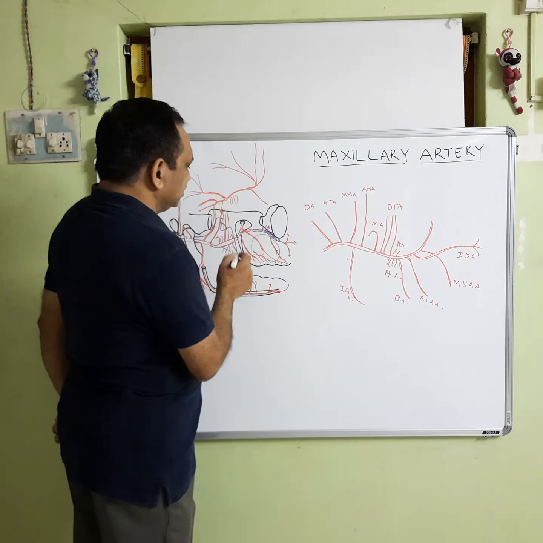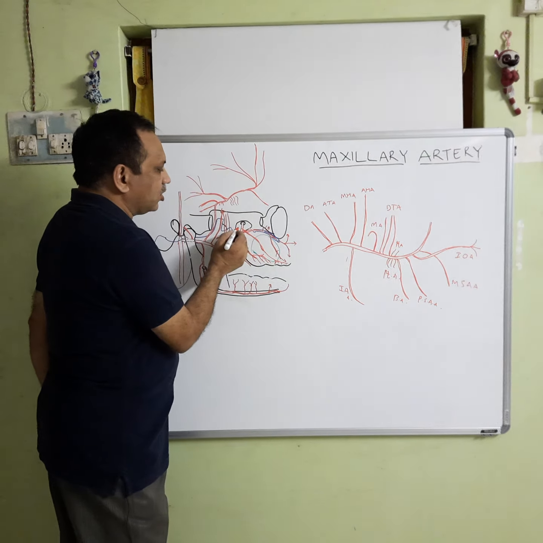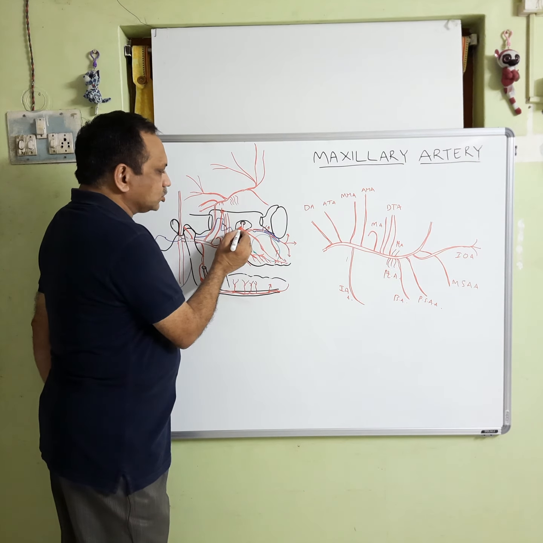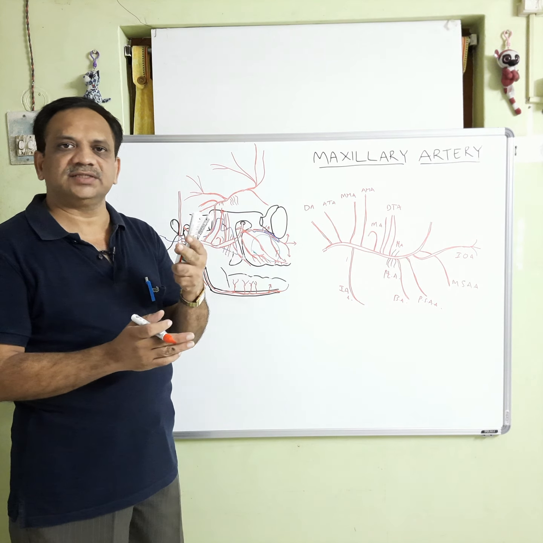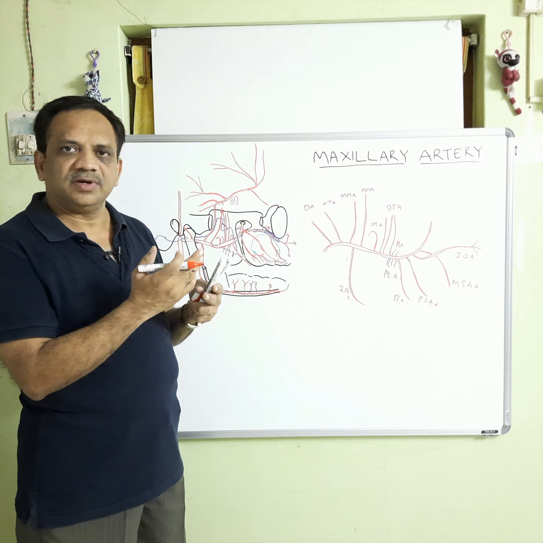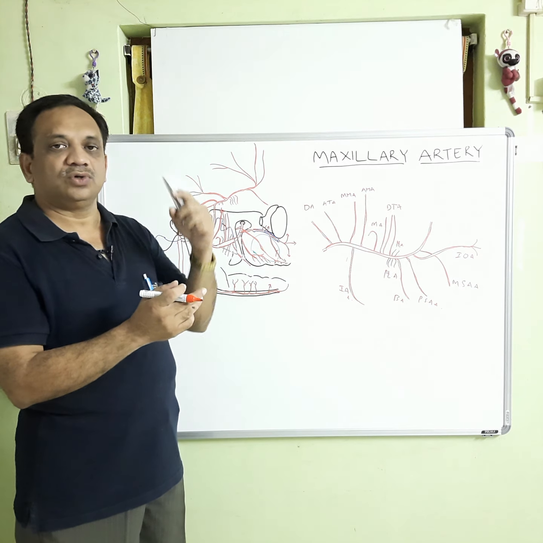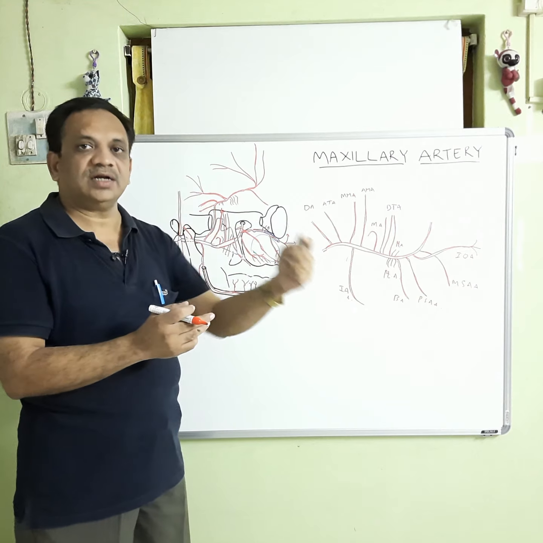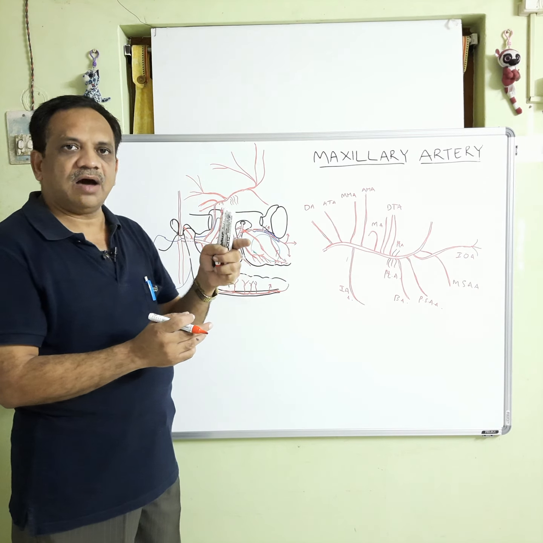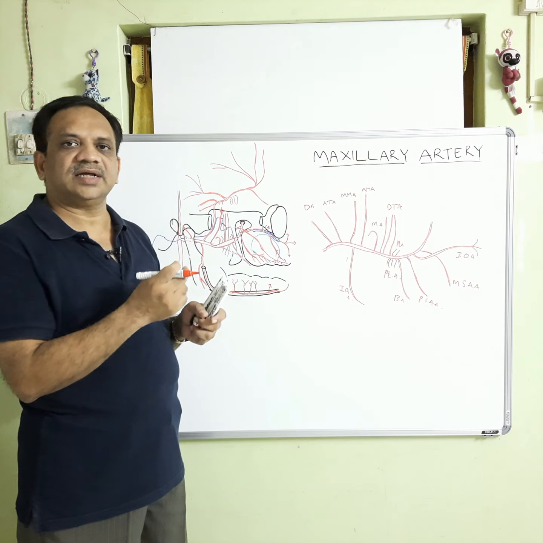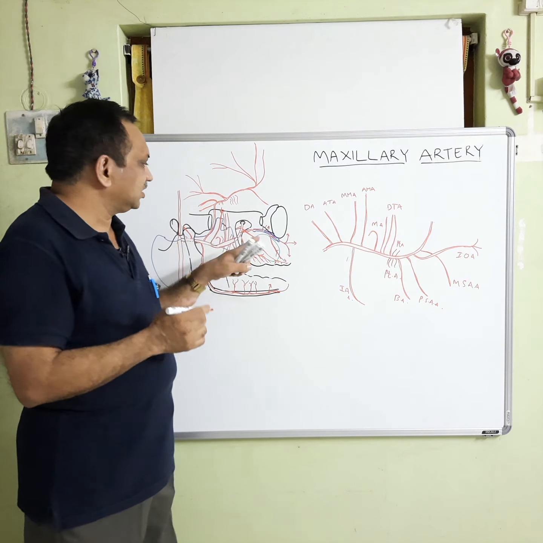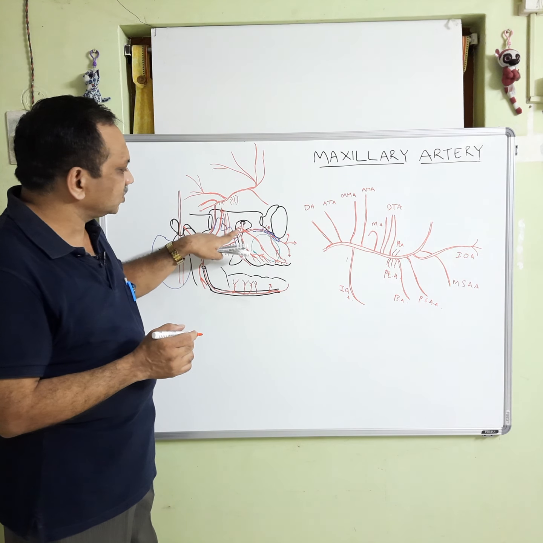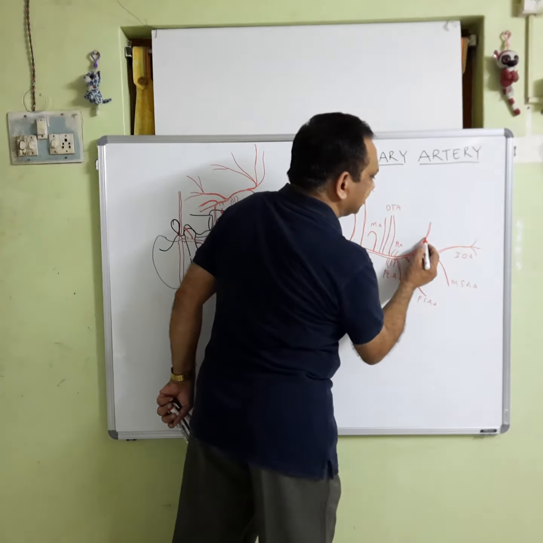The fourth branch is within the pterygopalatine fossa, and it goes backwards. The pterygopalatine fossa on its posterior wall has three openings. The upper opening is the foramen rotundum, which allows the maxillary nerve to come from the middle cranial fossa into the pterygopalatine fossa. Then a little bit down we will see another foramen, the pterygoid canal. From here we have the artery of the pterygoid canal.